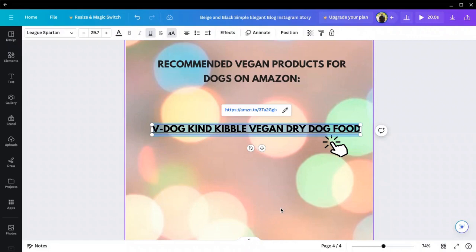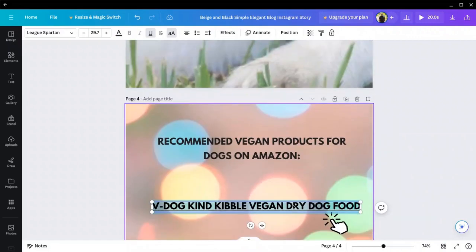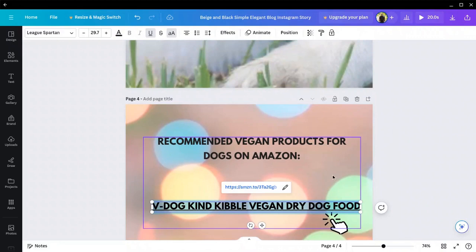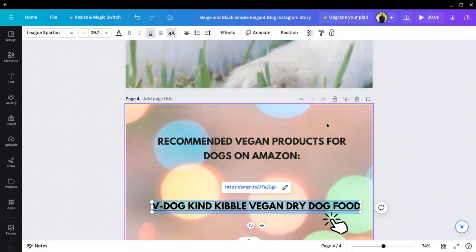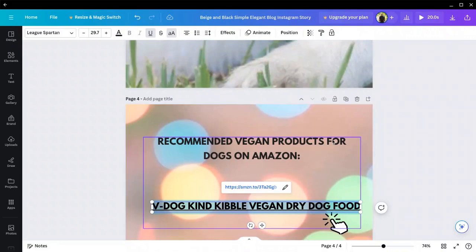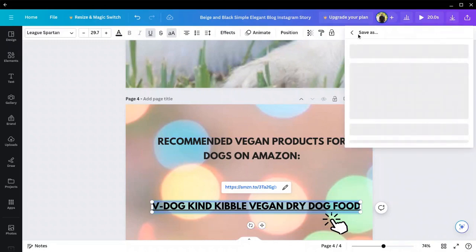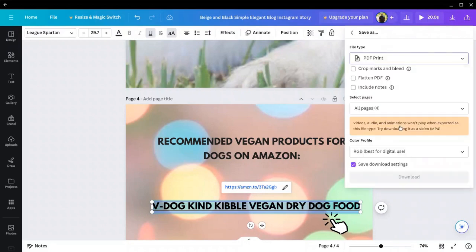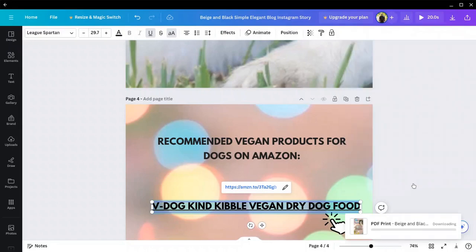Now, these last few steps are very important because you don't want to get banned from Amazon Associates. They will do that. In your ebook, you have to say that the products are on Amazon, that when they click the link, they're going to buy it from Amazon. You have to say that. And when you download your ebook to your computer, you have to download it as a PDF. Always make sure you download your ebook as a PDF. If you don't download it as a PDF, this link right here will not be clickable. So you download it to your computer.